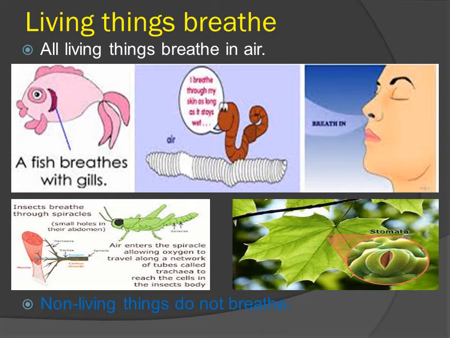A fish has gills and through gills the fish breathes. Next picture is of a worm. How do they breathe? They breathe through their skin. Then you can see a human being breathing. They are taking oxygen so that they can live.